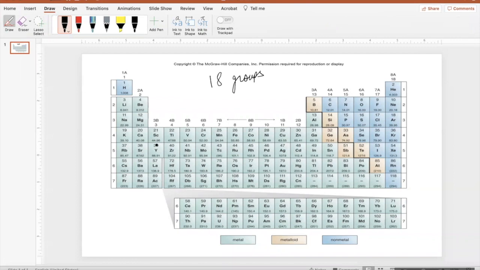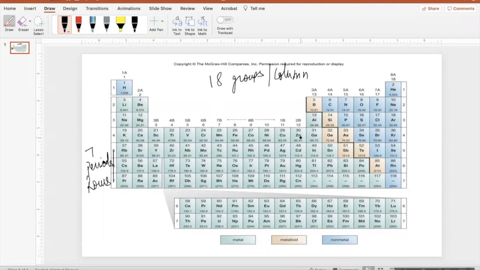These vertical lines that you see on the periodic table are called groups, okay? And when you go from left to right, these horizontal lines, you see 7 of them, and these are called periods. So you have 7 periods. Periods are also called rows. If I ask you how many rows we have on the periodic table, you're going to tell me we have 7 rows. And if I ask you how many groups we have, the term we can also use is column. So how many columns do we have? We have 18 of them. How many rows do we have? We have 7 rows, okay?